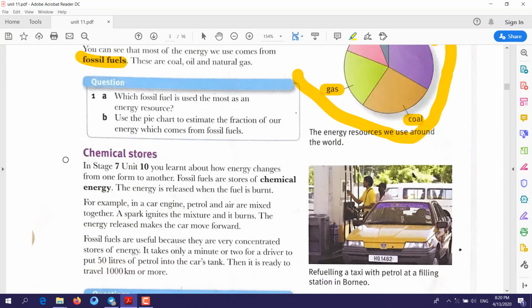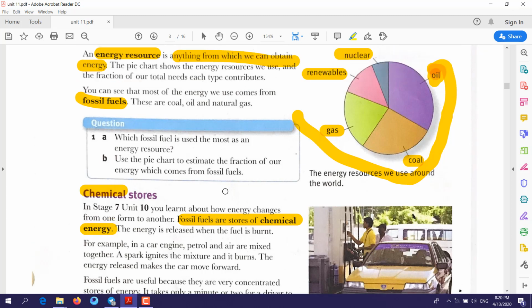Chemical stores. What do you mean by chemical stores? The stored chemical energy. Where can we find stored chemical energy? The answer will be in fossil fuel. Fossil fuels are stores of chemical energy. If you take any example of fossil fuel, you will see it has chemical energy stored in it.